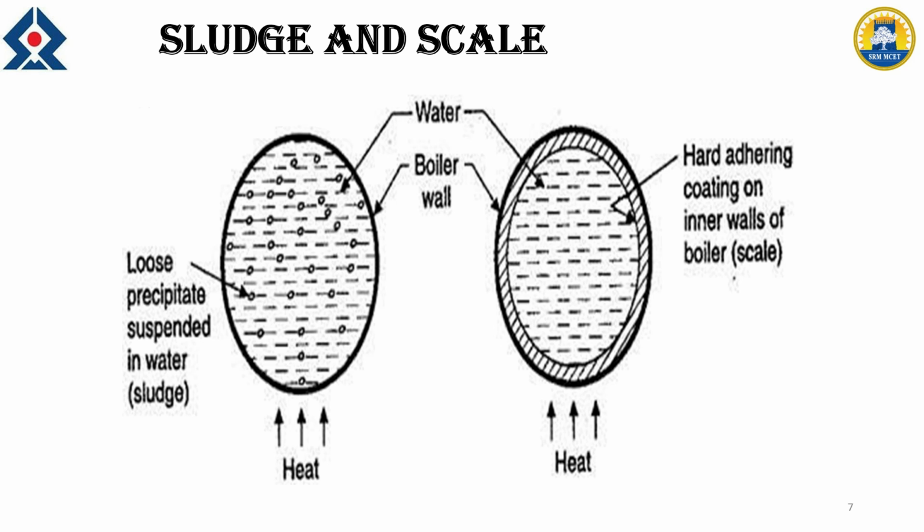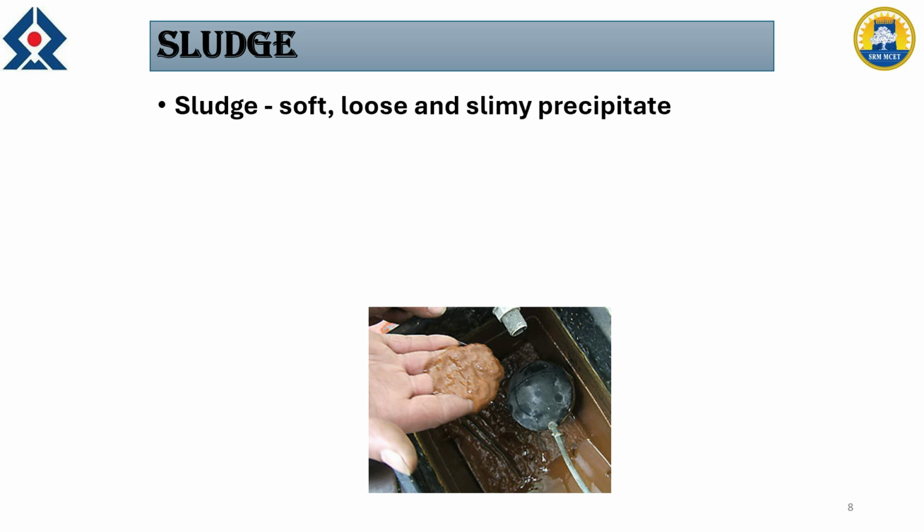Pictorially we can explain. Imagine this is the inner part of the boiler. If the boiler is continuously heated by an external source, and there is a chance for formation of loose precipitate, which is suspended in water or may be deposited, that is called sludge. So loose precipitate is the keyword here, and adherent coating on the inner walls of the boiler is called scale.